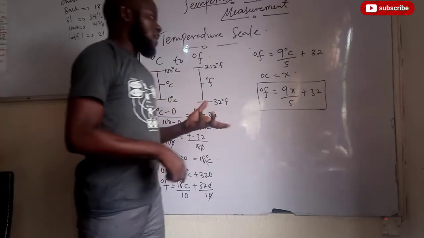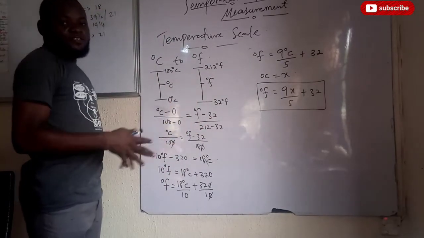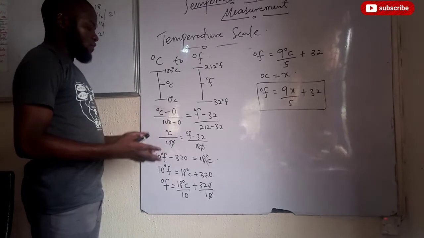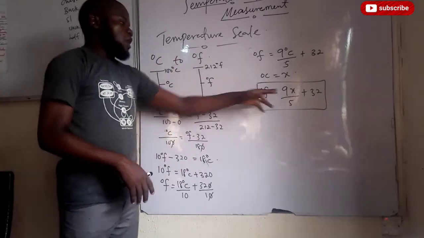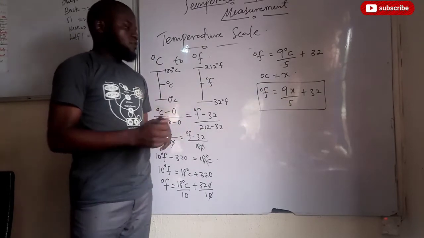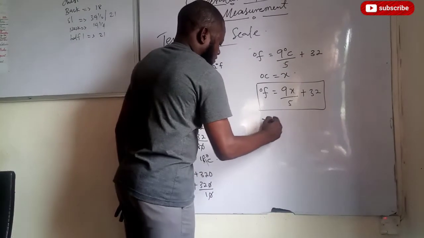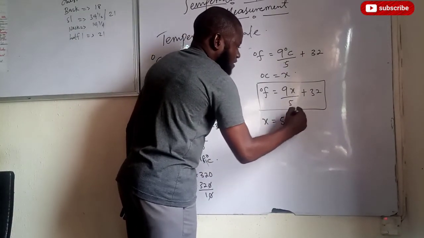Now, how do you convert from Fahrenheit to Celsius? To convert from Fahrenheit to Celsius, it's also simple. All you just need to do is to take the same procedure, but you are going to make x the subject of the formula. Is that okay? So we can just do that here. X equal 5 in degree Fahrenheit.